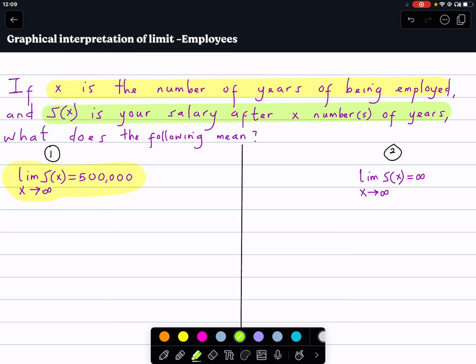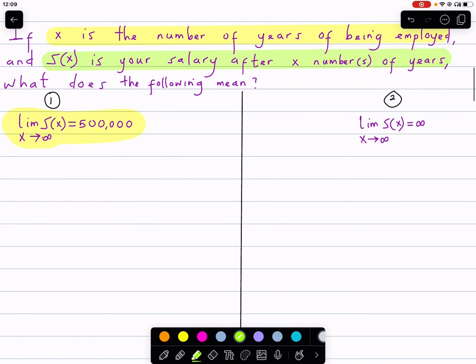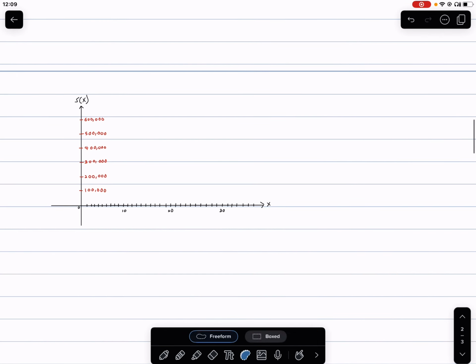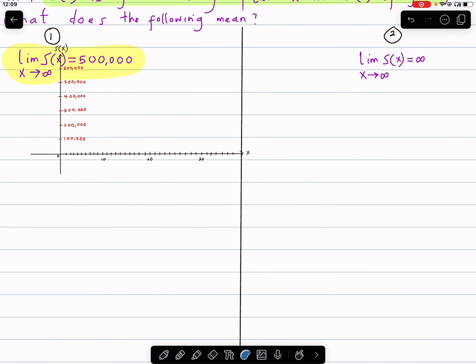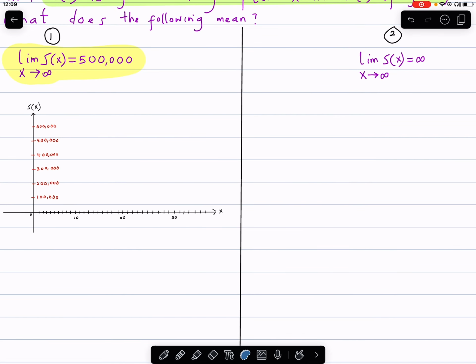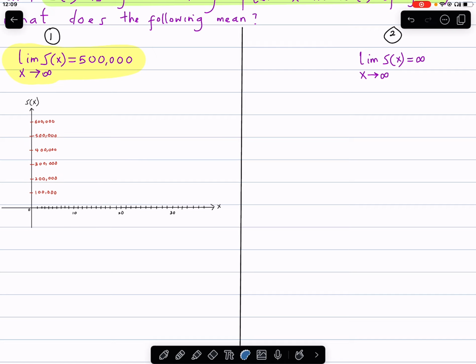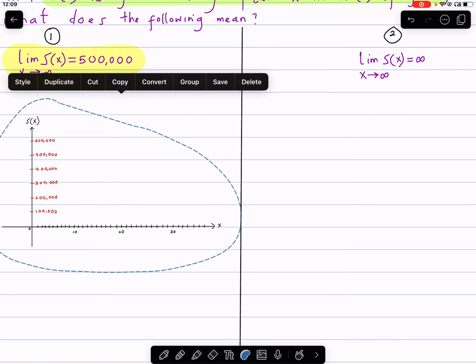Now, what does the limit of s of x as x approaches infinity equals 500,000 mean? How does this relate to you, maybe as an employee? So I'm going to explain this using a graph. Let me copy this graph and put it here.